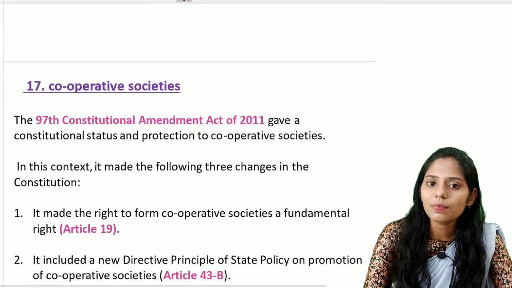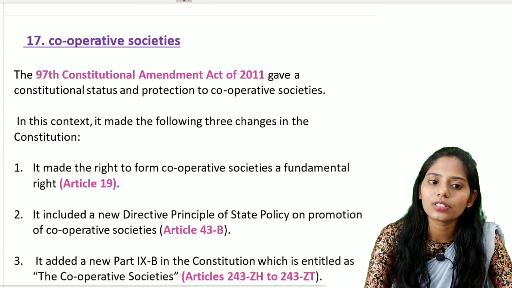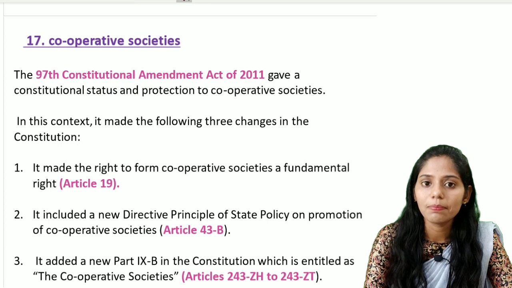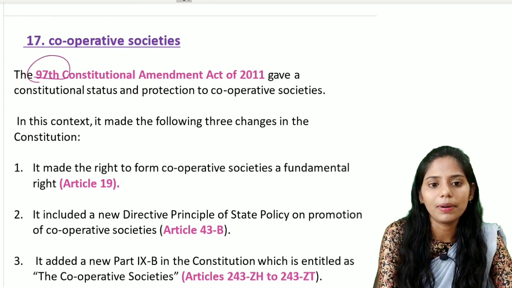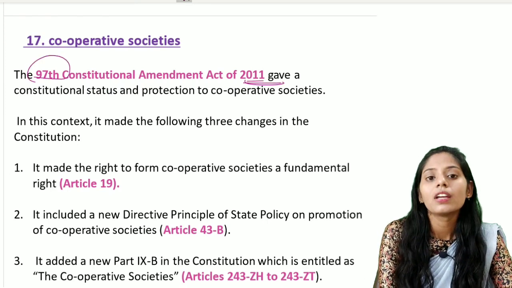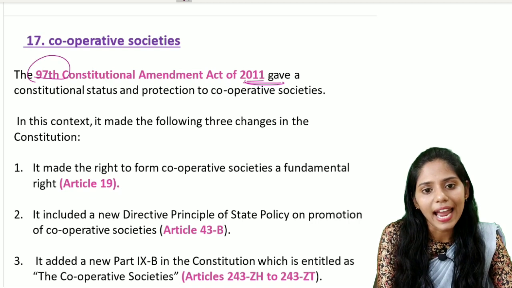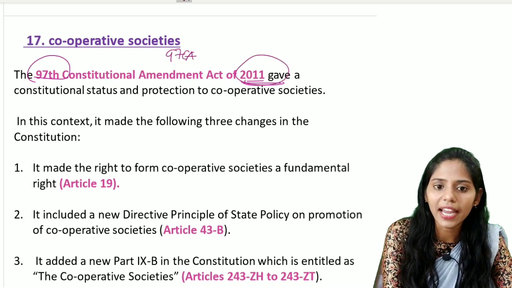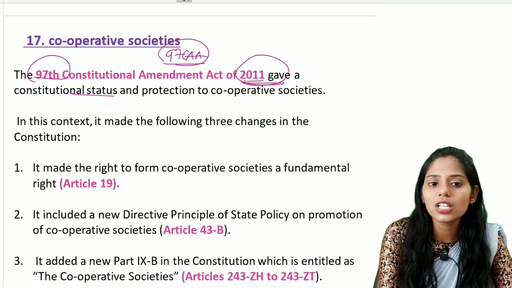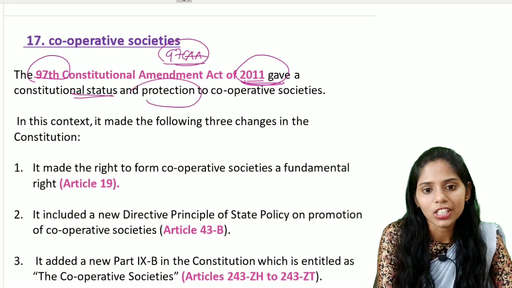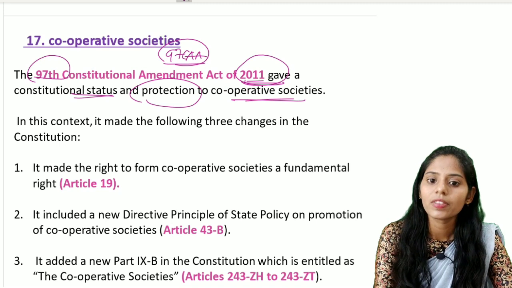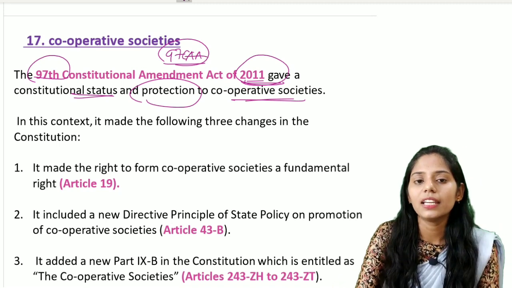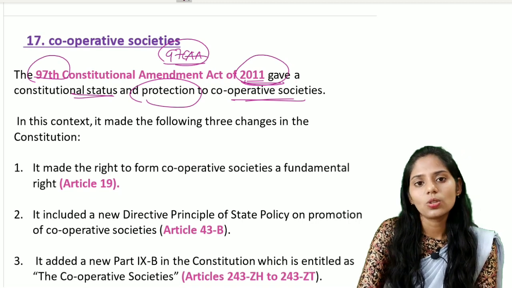And the next important salient feature is the cooperative societies. These cooperative societies were added to the Indian Constitution mainly through the 97th Constitutional Amendment Act of 2011. Through this Amendment Act, it gave constitutional status and also protection to these cooperative societies. So in this context, because of this 97th Constitutional Amendment Act, they made several changes to the constitution.